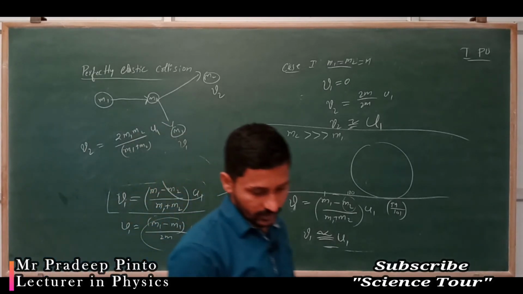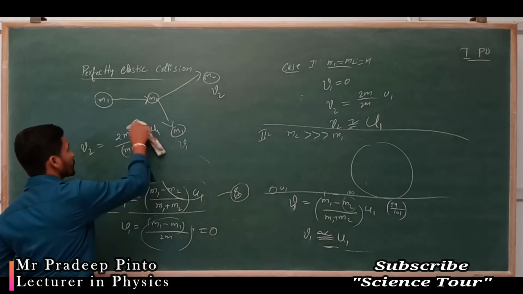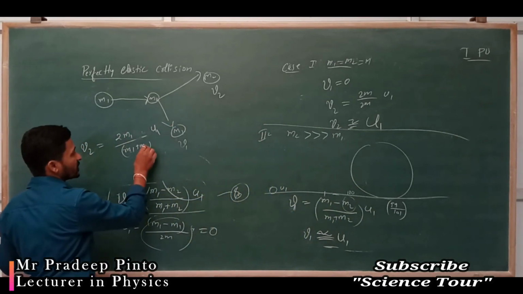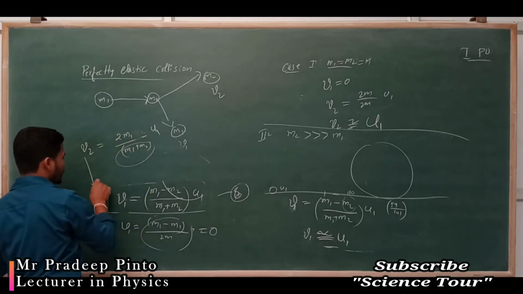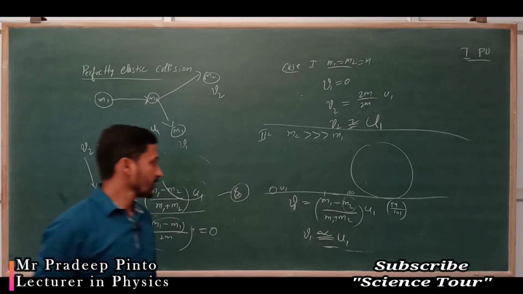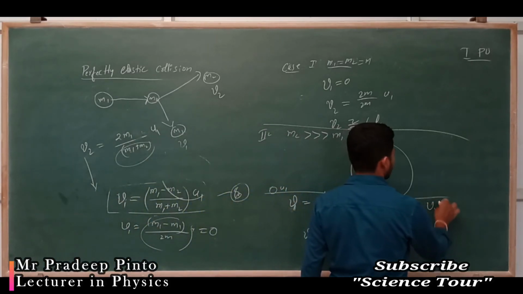Here m2 is very large, the denominator is very large, which means v2 is very small.